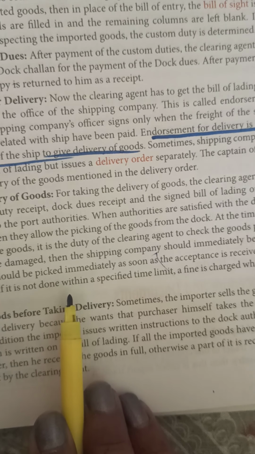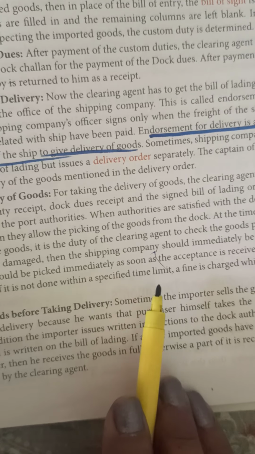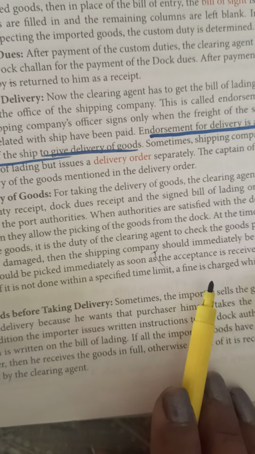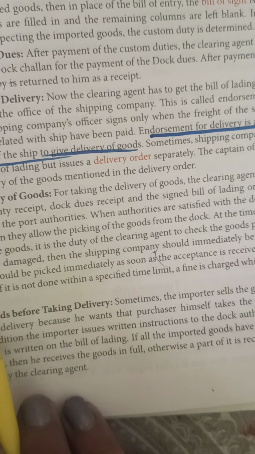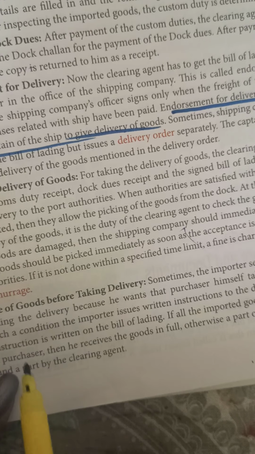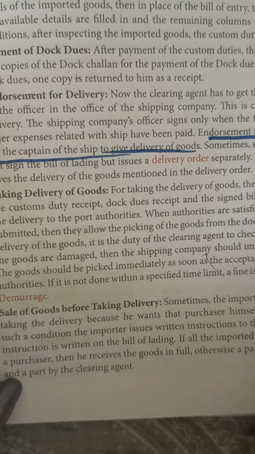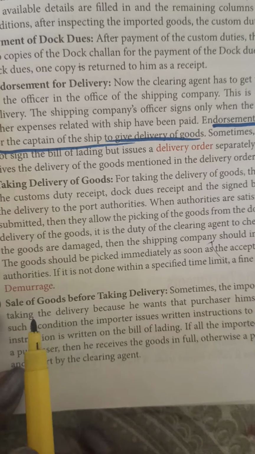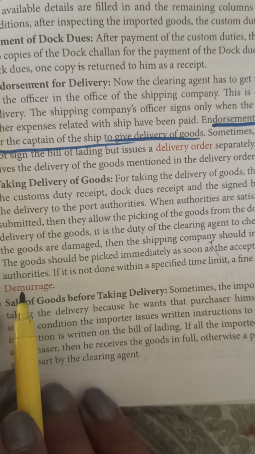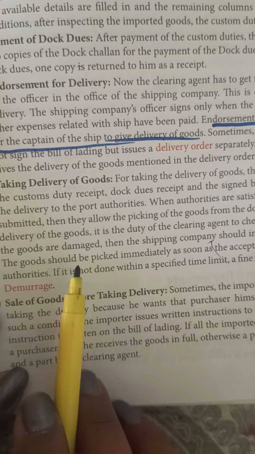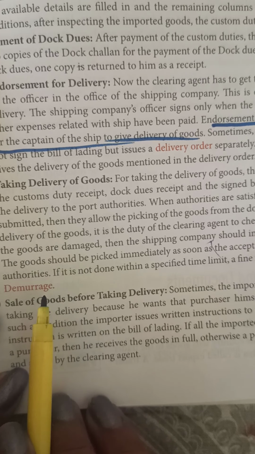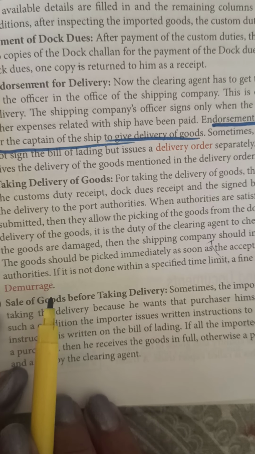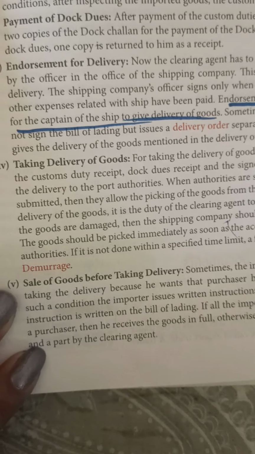The goods should be picked immediately as soon as the acceptance is received from the authorities. If it is not done within a specified time limit, a fine is charged, which is called demurrage. Important word. What is demurrage? It is that fine which is charged when the goods are not cleared from the docks at the time that is prescribed.